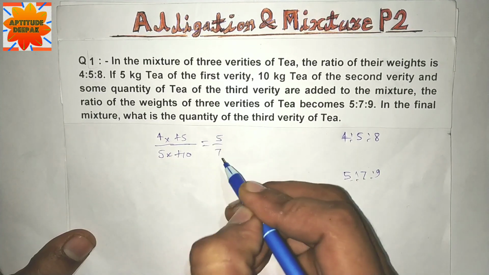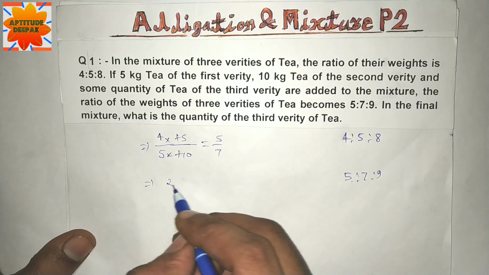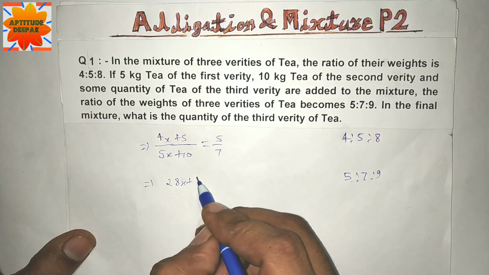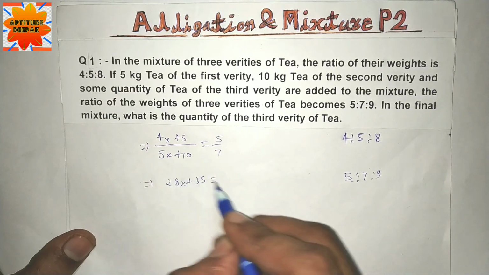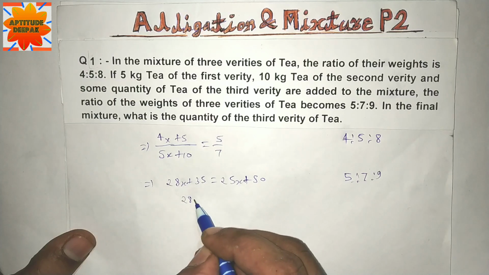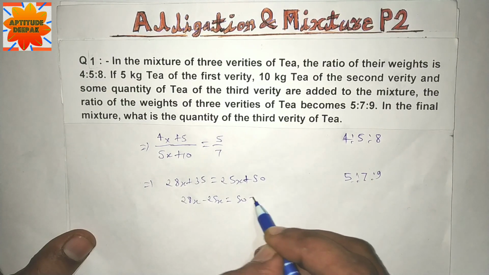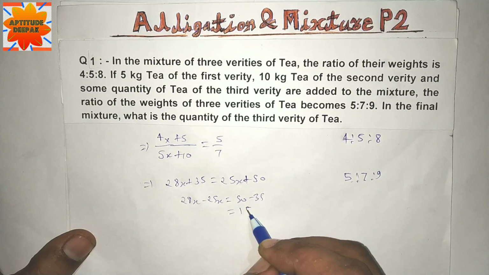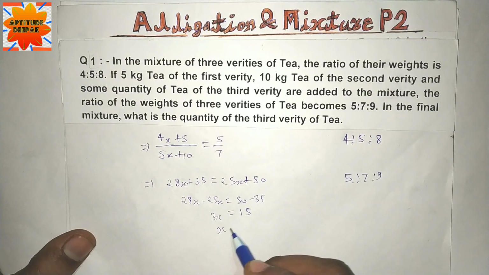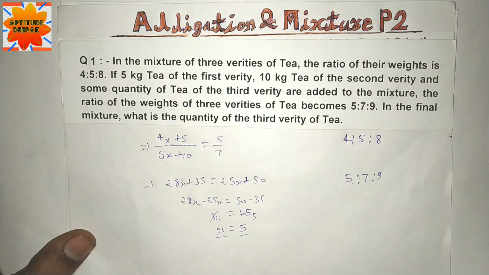We will solve this: 4x times 7 is 28x, 7 times 5 is 35, 5 times 5 is 25, plus 50. 28x minus 25x is equal to 50 minus 35, so 3x is 15, x is equal to 5.